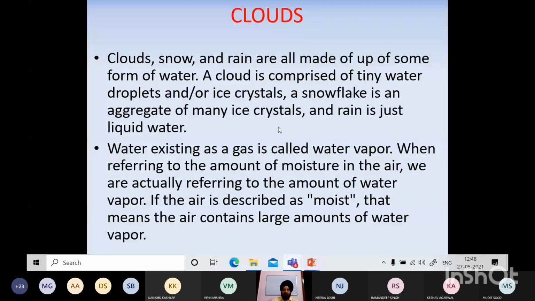Now, water existing as a gas is called water vapor. A lot of time in meteorology we study what is the water vapor, moist air, humidity. All these things mean the air is containing water vapor. So when referring to the amount of moisture in the air, we are actually referring to the amount of water vapor. If the air is described as moist, that means the air contains large amount of water vapor.